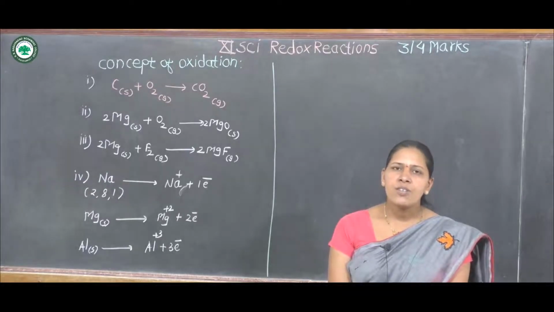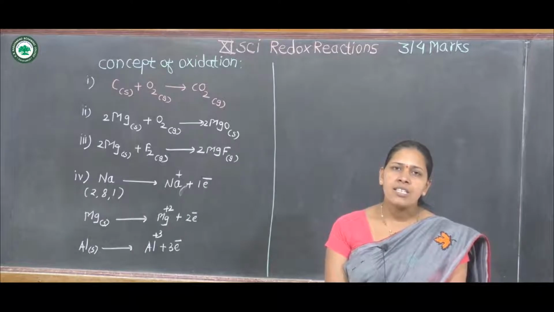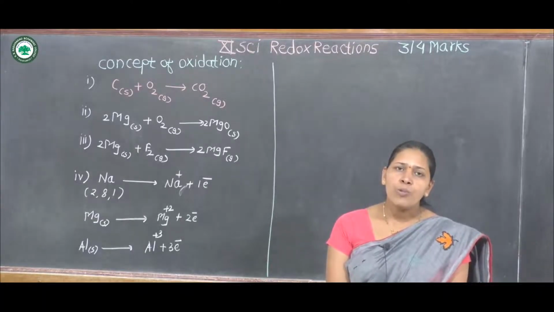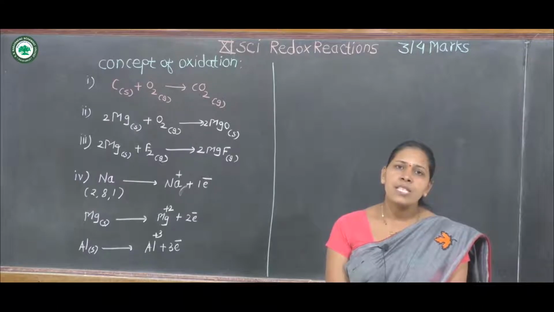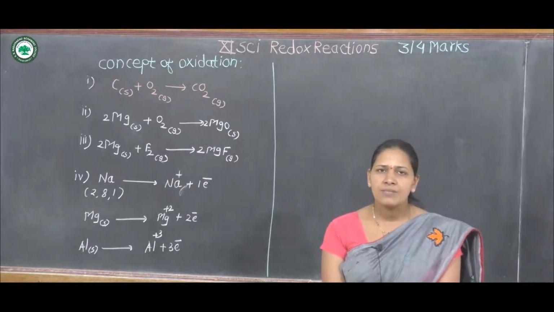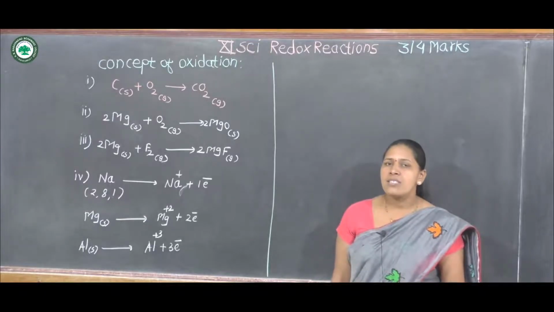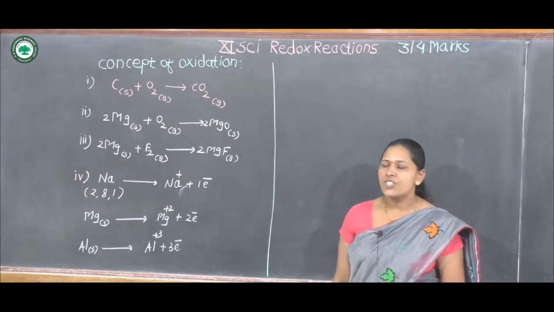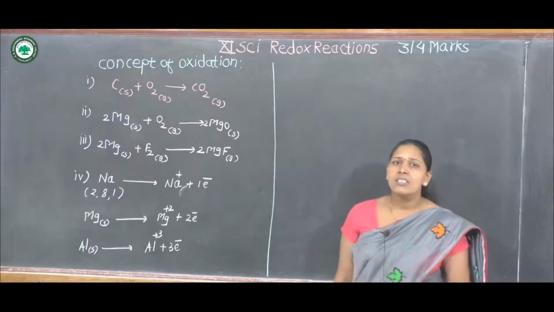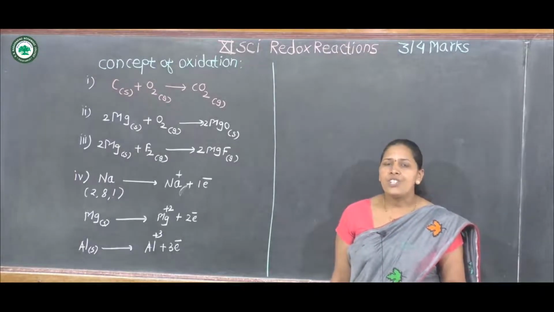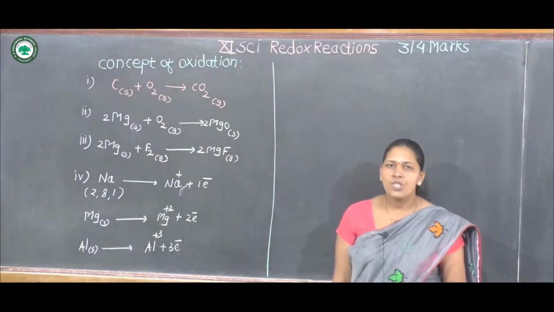Therefore oxidation is also defined as the loss of 1 or more electrons by any species. These are the 3 different definitions of oxidation.